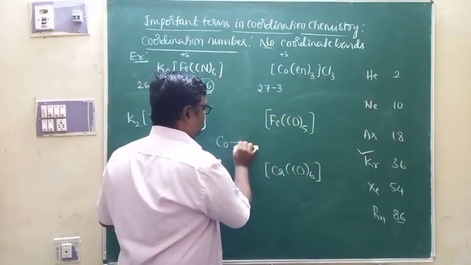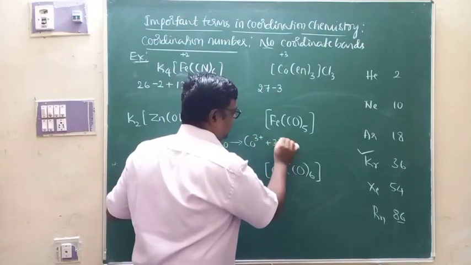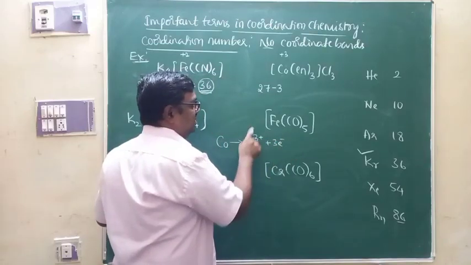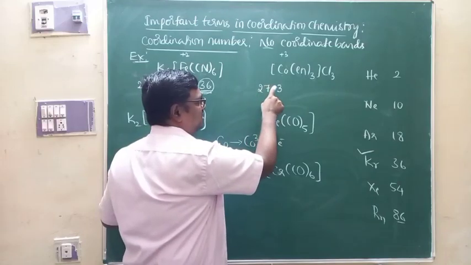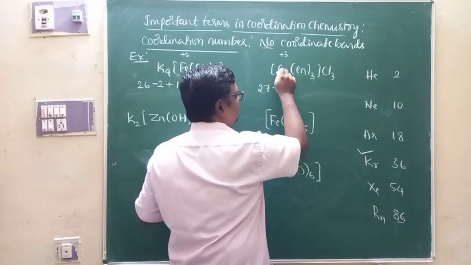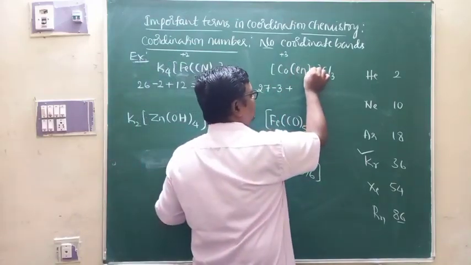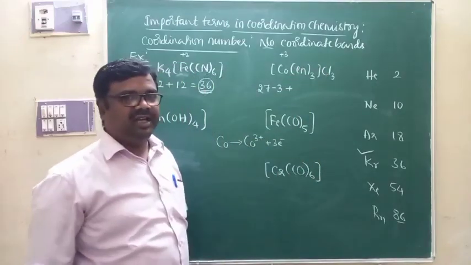In order to convert cobalt into cobalt 3 plus, that cobalt has to lose 3 electrons. Out of 27 electrons, cobalt has lost 3 electrons. Then the number of electrons in cobalt 3 plus becomes equal to 24. Yes, ligands are there.